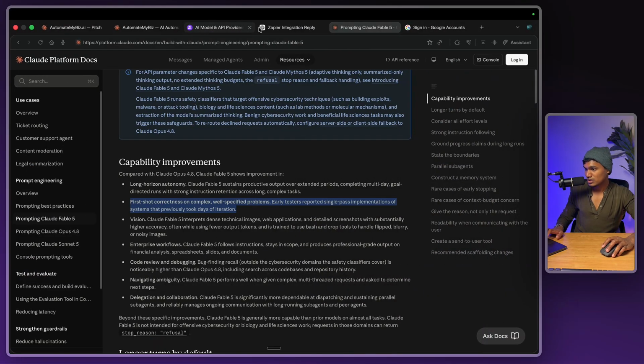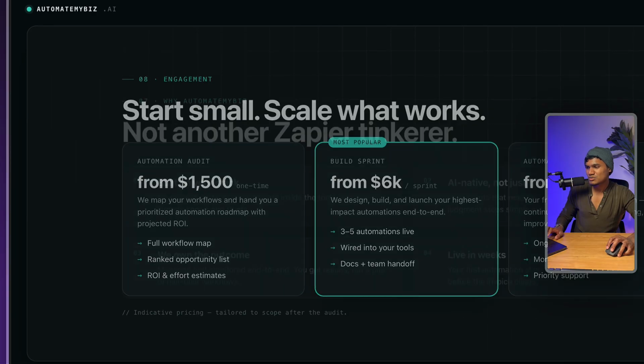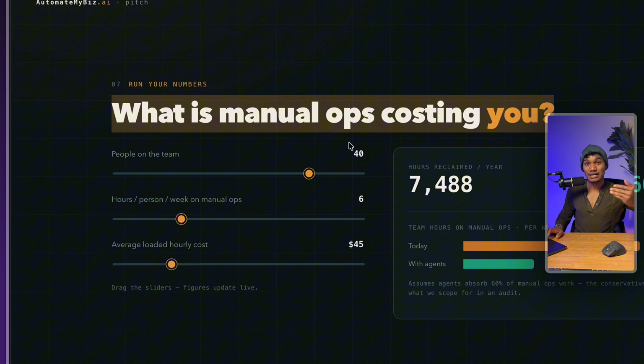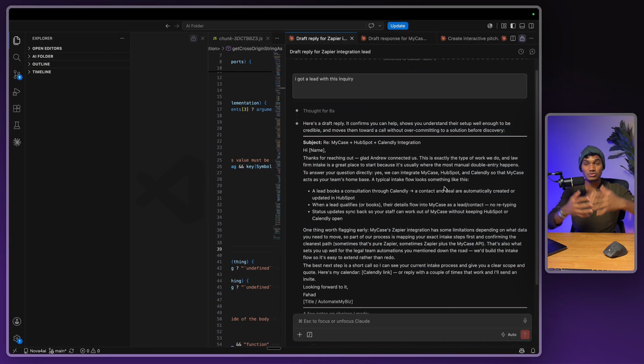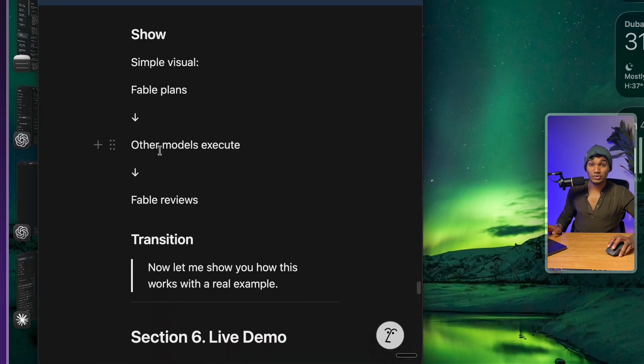There is no clear difference, right? You saw the website that I showed you. There is not a lot of difference in here. The only thing is it's somewhat, slightly better. So is three times the cost worth it for slightly better? No, I wouldn't think so. So use Fable for planning and strategy and architecture, while you use cheaper models to do the execution. Fable plans the stuff, you use other models to execute.